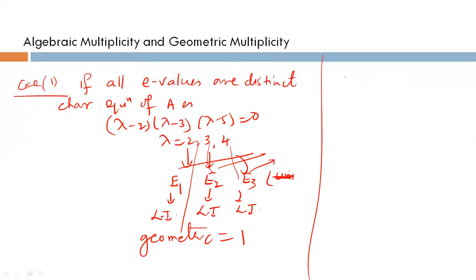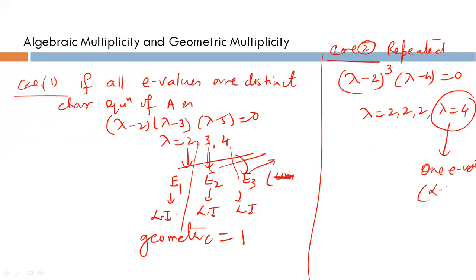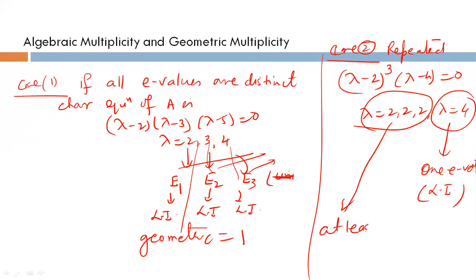But in the case of repeated eigenvalues, suppose the characteristic polynomial is lambda to the power 3 times (lambda minus 4) equal to 0, then lambda equal to 0, 0, 0, and lambda equal to 4. For 4, you will get only one LI eigenvector. But for the repeated eigenvalue, you can get at least one LI eigenvector.